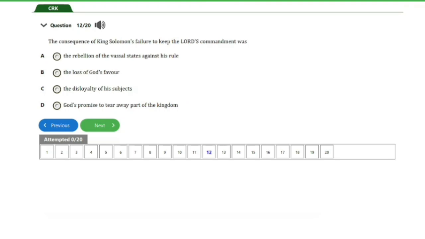The consequence of King Solomon's failure to keep the Lord's commandments was A. the rebellion of the vassal states against his rule, B. the loss of God's favor, C. the disloyalty of his subjects, and D. God's promise to tear away part of the kingdom. So guys, the answer to this question here is option D, obviously. God's promise to tear away part of the kingdom. And that's it for this question. Let's go ahead and consider the next question, guys.